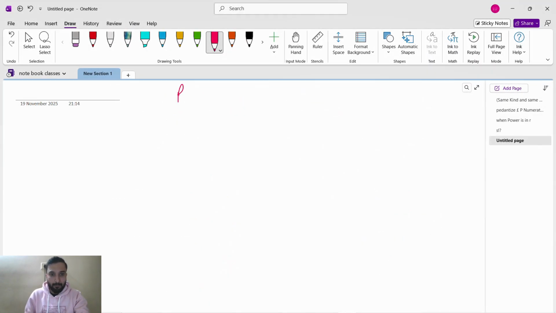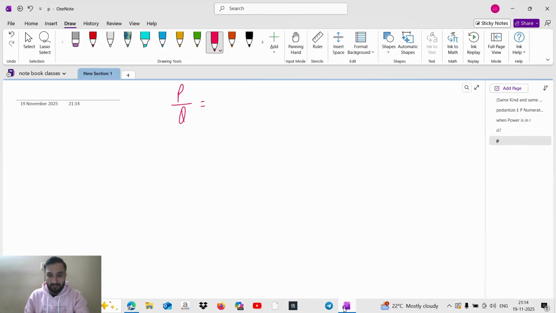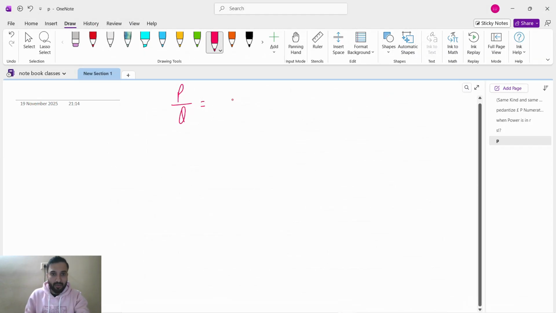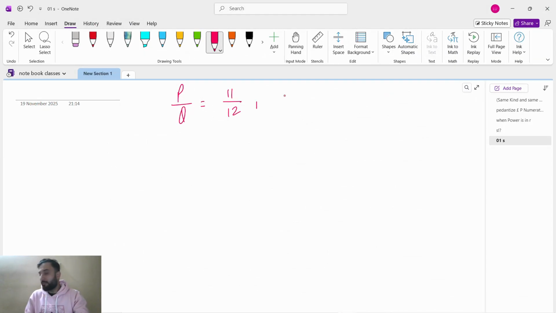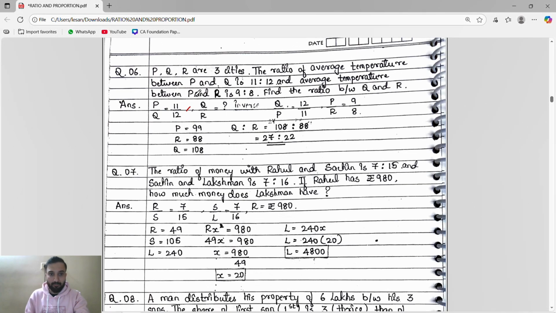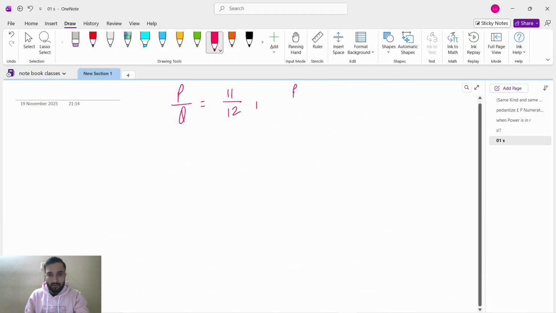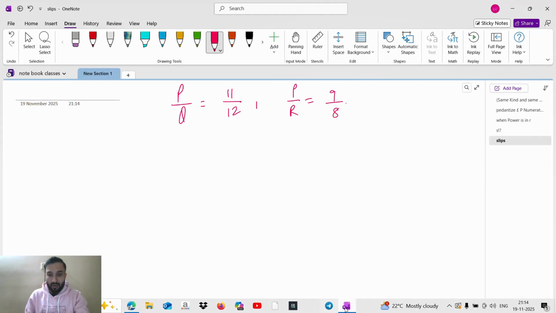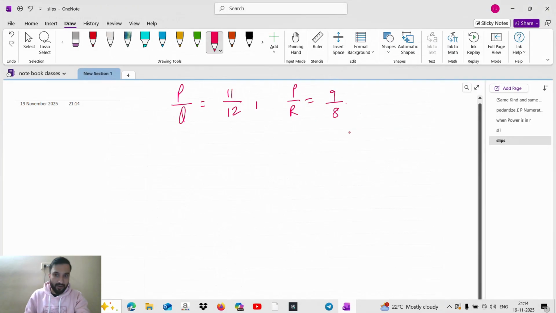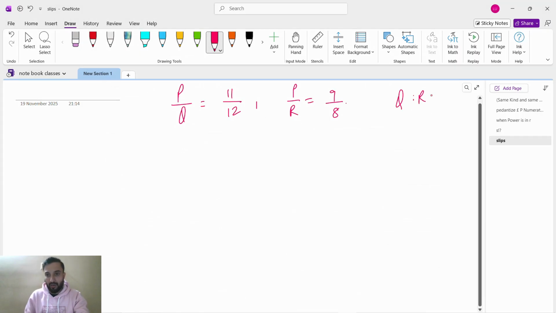P and Q they had given: P and Q is 11 is to 12. Then they had given the average temperature between P and R is 9 is to 8. Now they said find the ratio between Q and R. You have to find the ratio between Q and R. The ratio of Q and R is what?